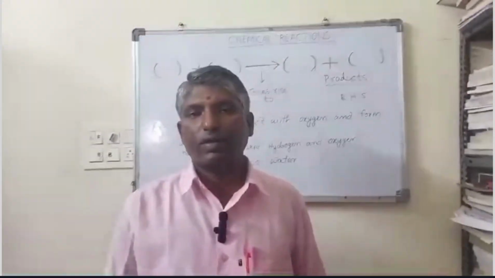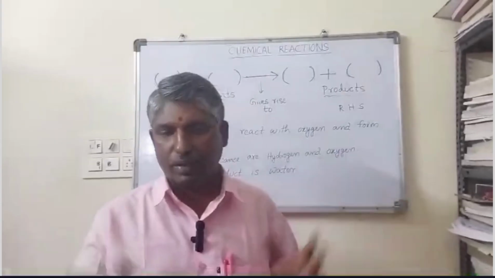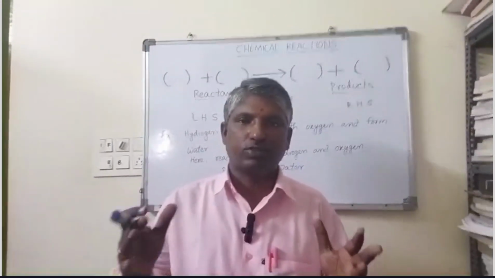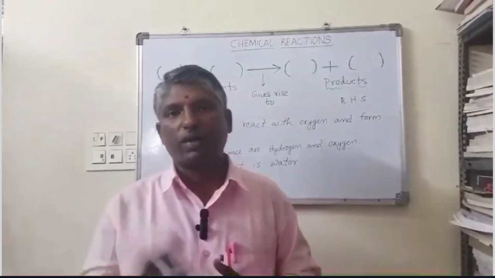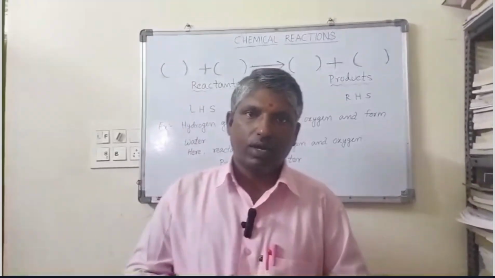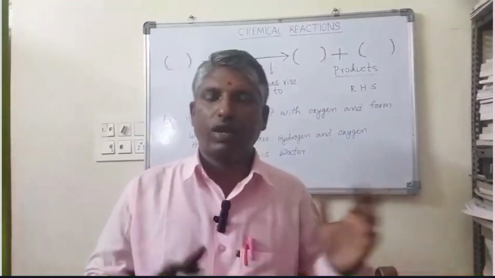Chemical reactions can be expressed using chemical equations. Any chemical reaction can be expressed using its symbols and formulas, and that is called a chemical equation. In any chemical equation we can observe reactants and products.